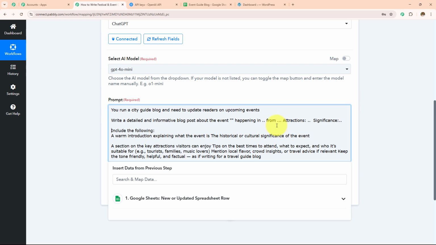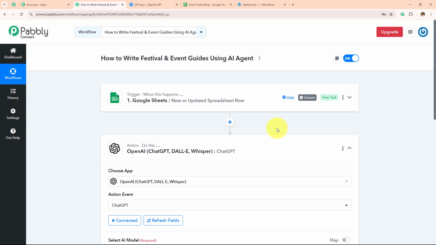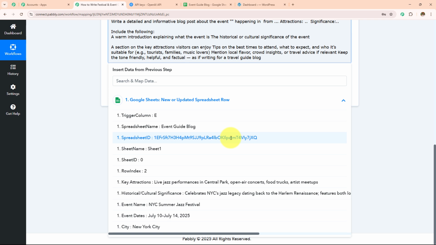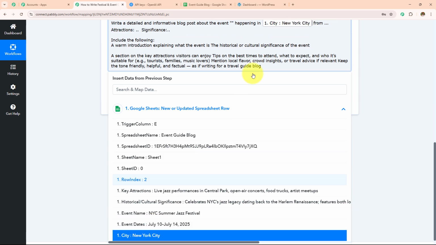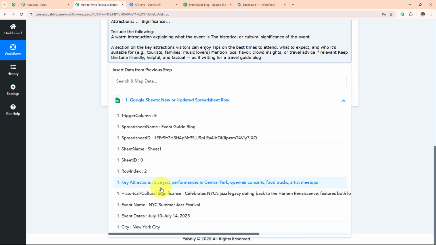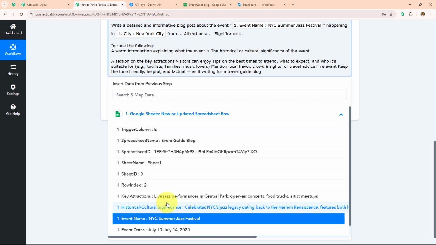to enter these details manually. Instead, I'm going to use a method called mapping, which means I'm going to enter the data from the previous response. Here I have received the response from my Google Sheets, and when I click on this field, I can see this Google Sheets, and when I click on this, I can see all the response which I have received from there. Here I'm going to enter the city happening in. I'm going to enter the festival, which is event name, which is this one, NYC Summer Jazz Festival.